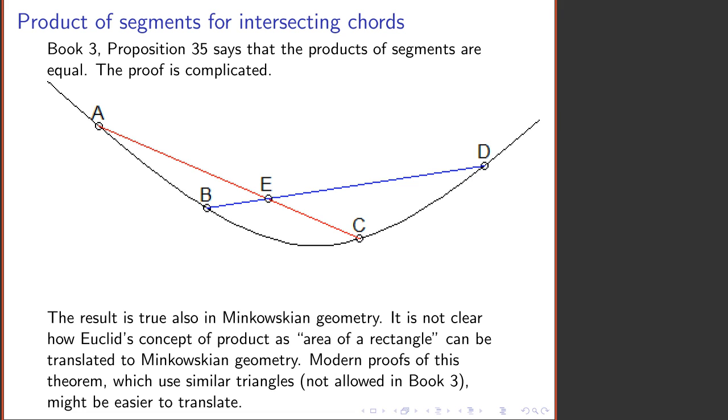And as a result, the only proof he can come up with is rather convoluted. So I have not tried to extend Euclid's proof of this to Minkowskian geometry. I've confined myself to verifying that the theorem is indeed valid. That is, if you use hyperbolic length AE times hyperbolic length EC, that's the same as the product of the hyperbolic lengths BE and ED.